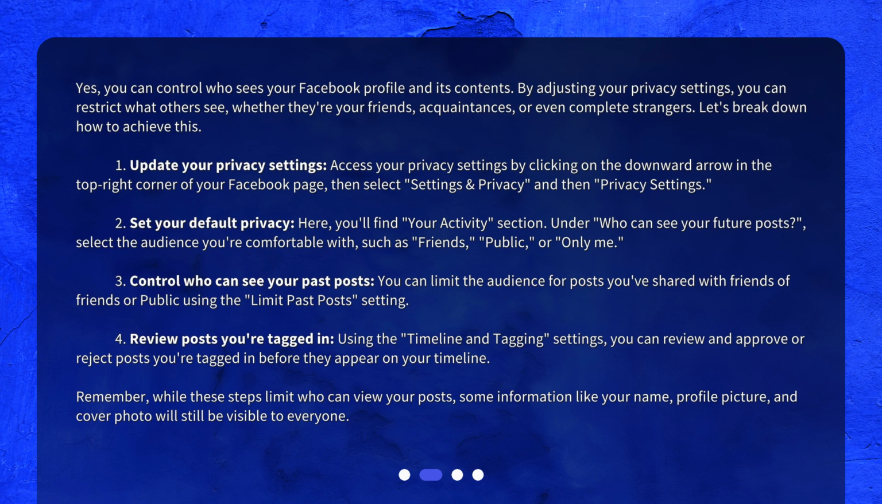2. Set your default privacy. Here, you'll find Your Activity section. Under Who can see your future posts, select the audience you're comfortable with, such as Friends, Public, or Only Me.